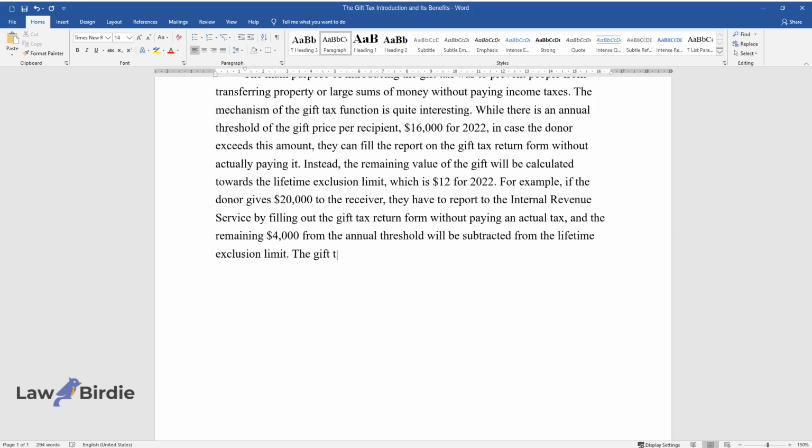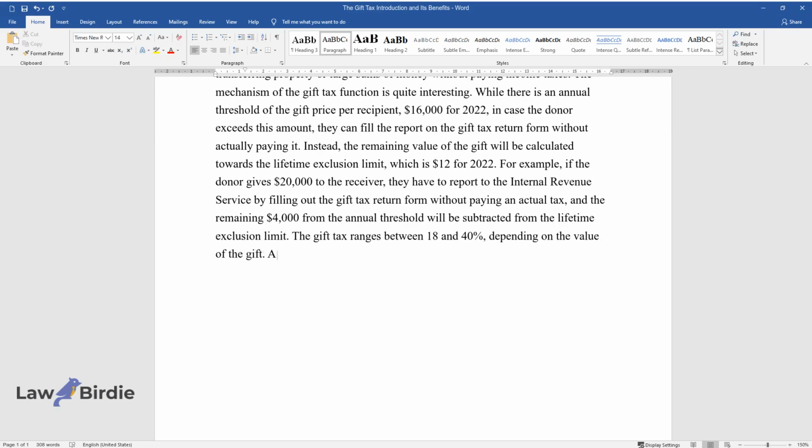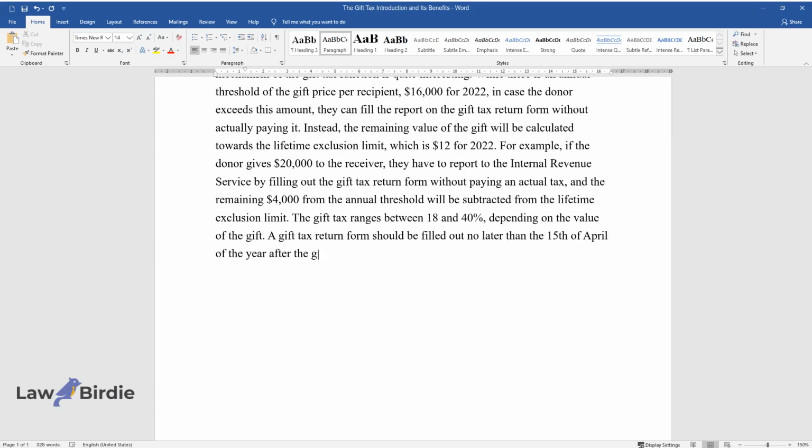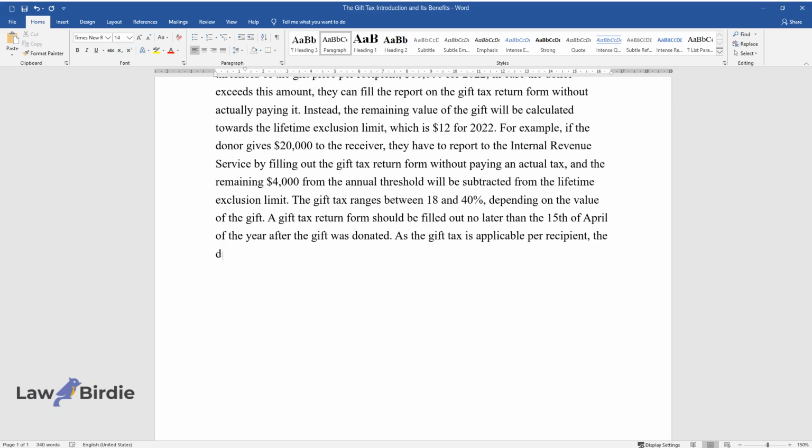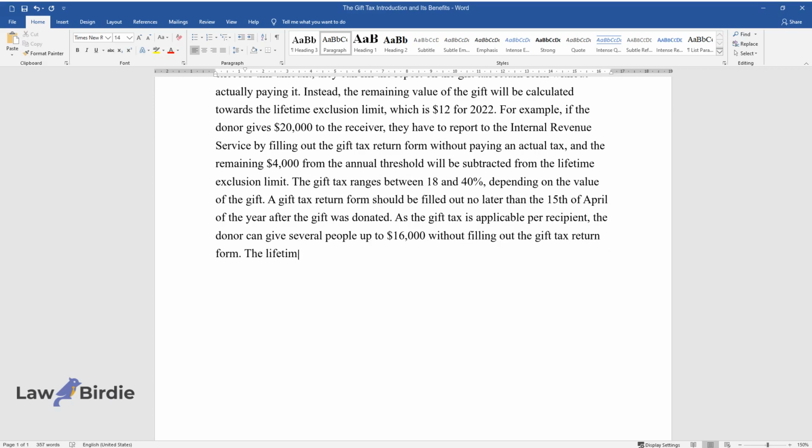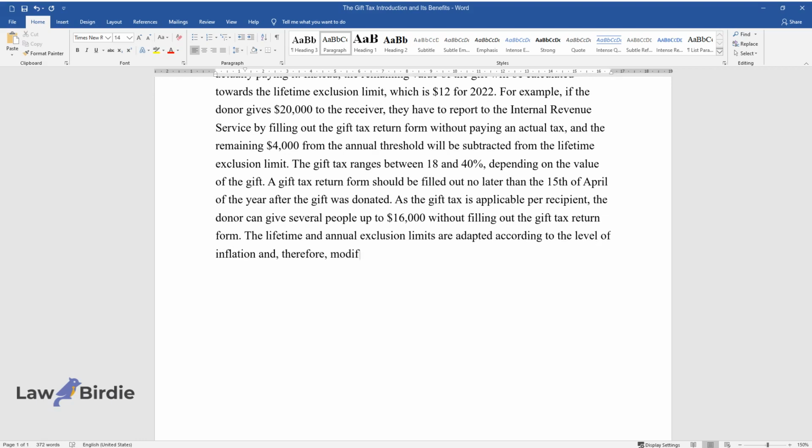The gift tax ranges between 18 and 40%, depending on the value of the gift. A gift tax return form should be filled out no later than the 15th of April of the year after the gift was donated. As the gift tax is applicable per recipient, the donor can give several people up to $16,000 without filling out the gift tax return form. The lifetime and annual exclusion limits are adapted according to the level of inflation and, therefore, modified annually.